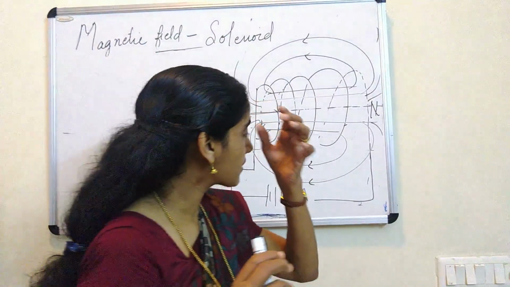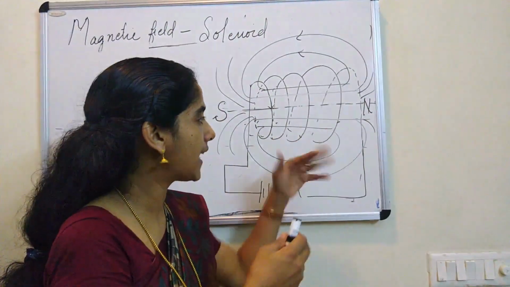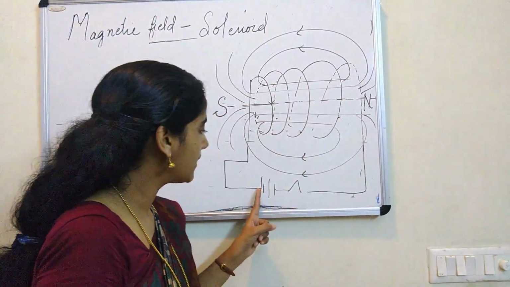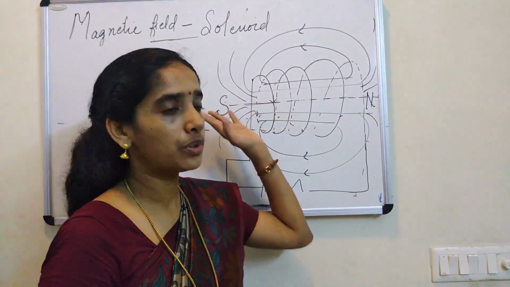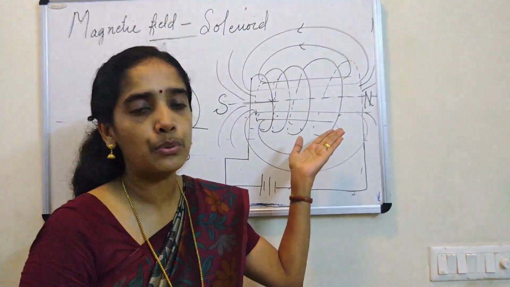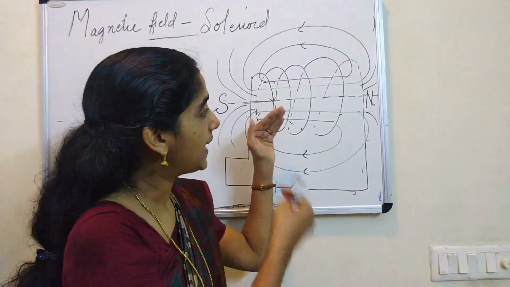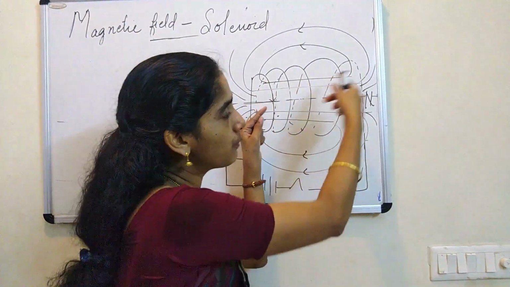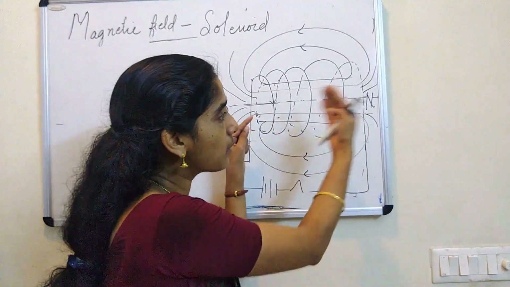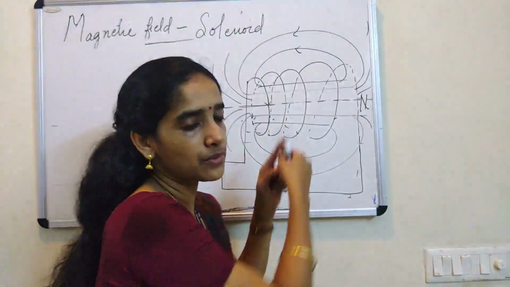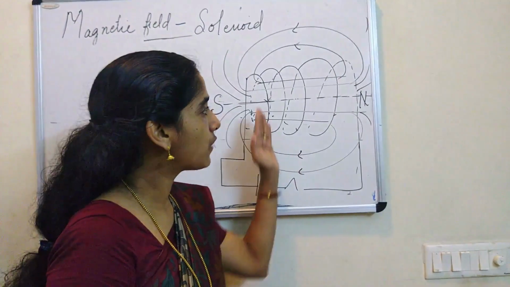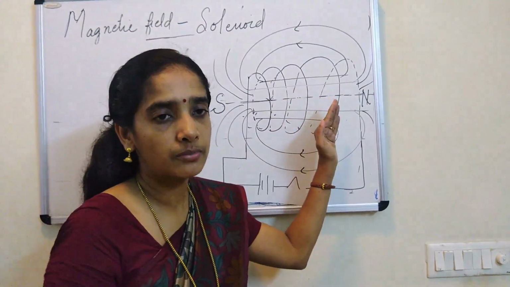Now, here it can be asked, what are the factors to change the strength of the field? One is to change the current. And before this we studied the magnetic field due to a circular loop. Here, how many loops are there? So many loops are there. As we increase more and more loops, what we observed was the magnetic field produced inside the solenoid increases. So this is one way of increasing the strength of the magnetic field.